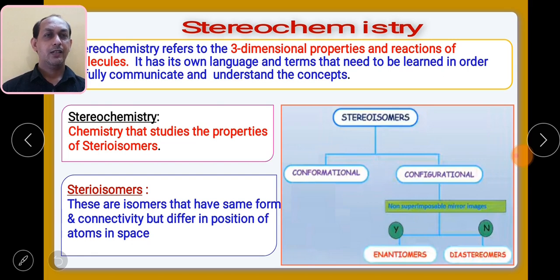While configurational isomers are related to non-superimposable mirror images. If the configurational isomers are non-superimposable mirror images, then they are called enantiomers. And if they are not mirror images of one another, then they are called diastereomers. Remember these two classes, enantiomers and diastereomers.